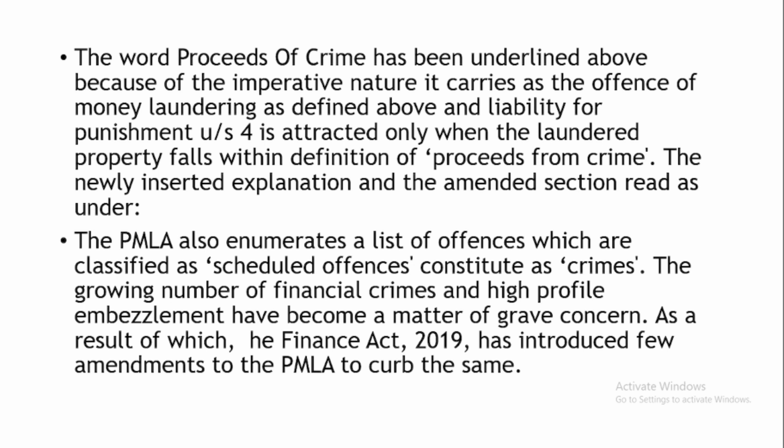The person is liable for punishment only if it is shown that he has received that amount as proceeds of crime, and if the prosecution fails to show the same, then that person is not liable under section 4. So proceeds of crime is an ingredient of the offense of money laundering.